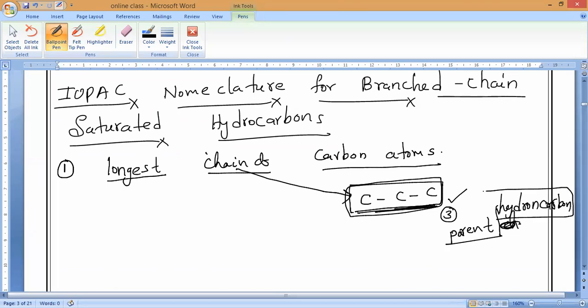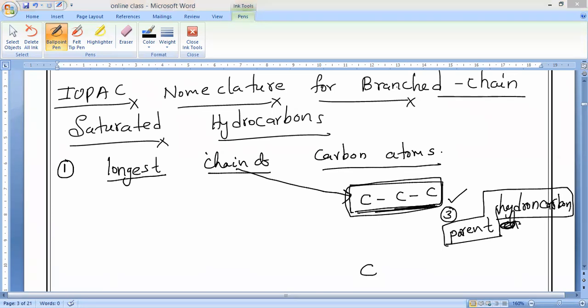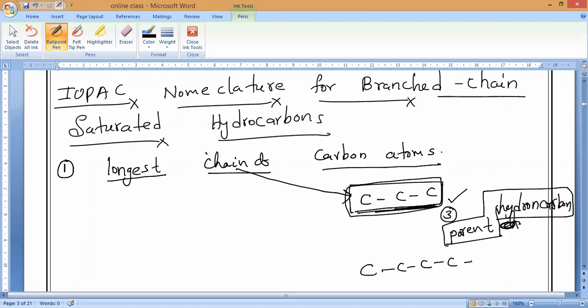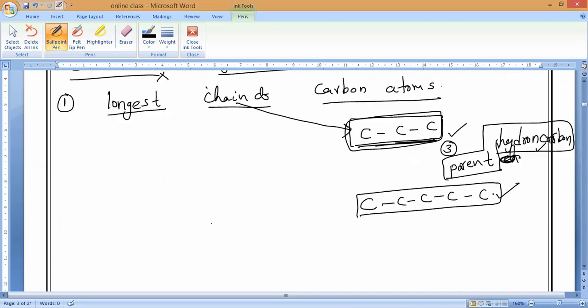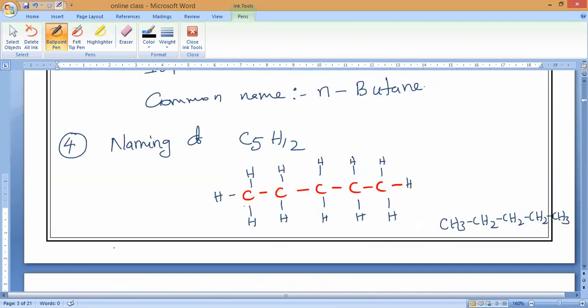For example, if the longest chain has 5 carbons, the parent hydrocarbon is pentane. It may have branches also, but we always choose the longest carbon chain, and that is called the parent hydrocarbon. That is the first point. Clear, everybody? Now, the second one. Today also I have told you, we have an alkyl group.